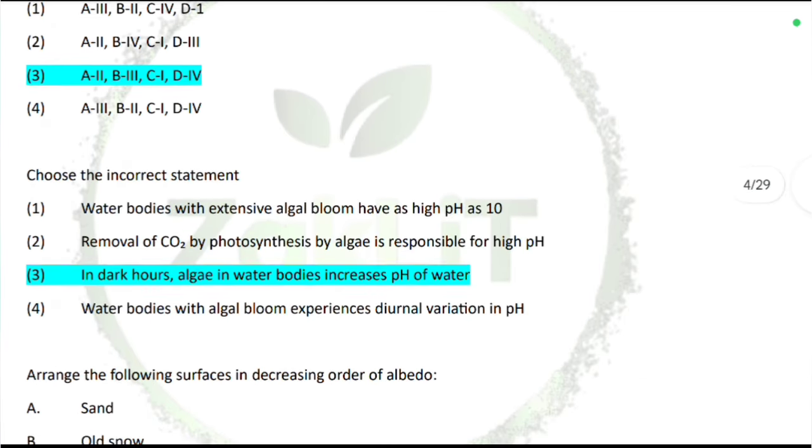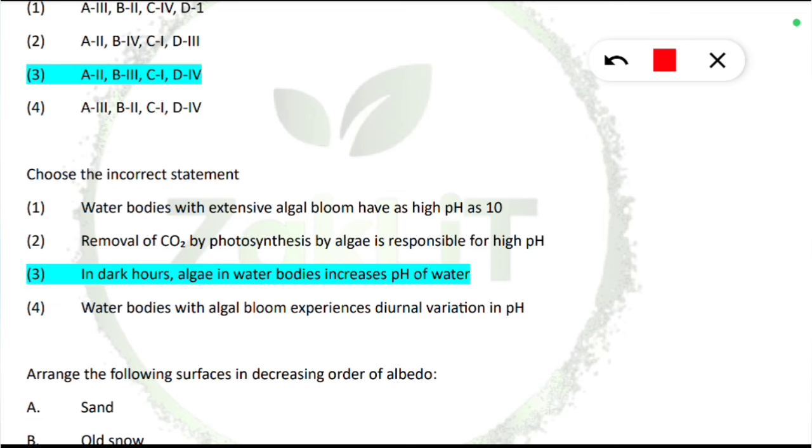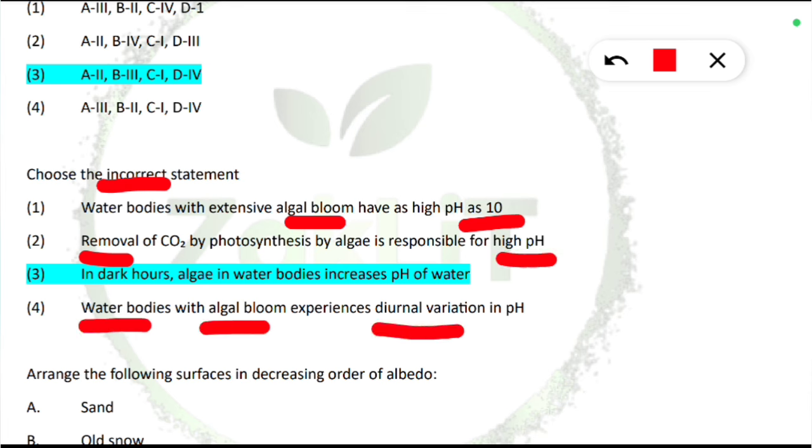Let's move to the next question. Choose the incorrect statement. You should always check carefully whether it asks incorrect or correct. These things are very important. For an incorrect statement, we should read what the correct statements are. Water bodies with extensive algal bloom have a high pH of 10. Removal of carbon dioxide by photosynthesis by algae is responsible for high pH. Yes, it is correct. Water bodies with algal bloom experience diurnal variation in pH. Yes, daytime and nighttime show a difference in pH. The incorrect statement is the third one.